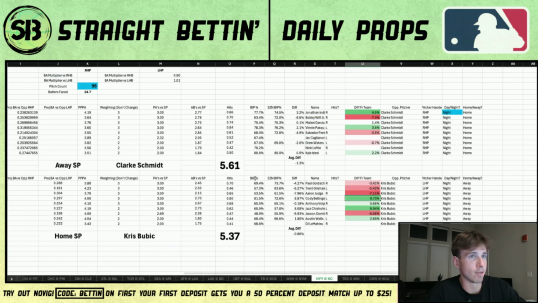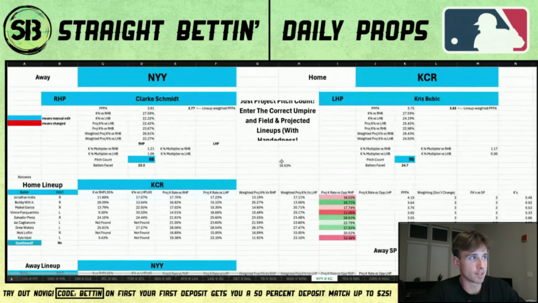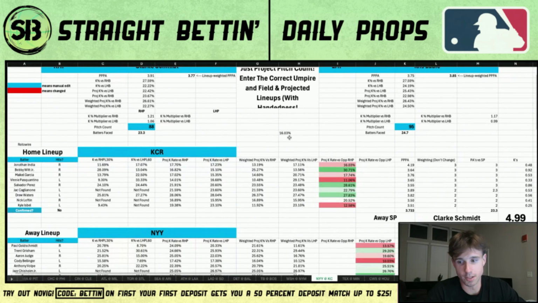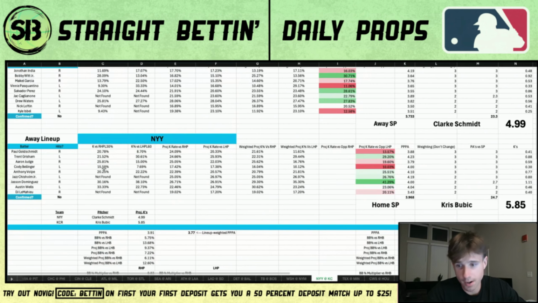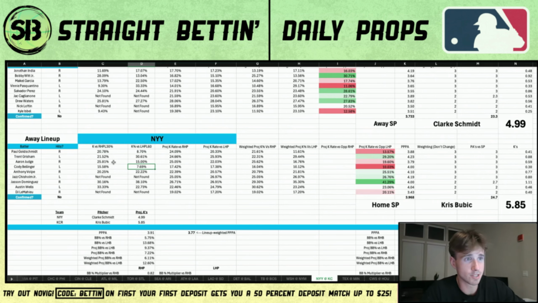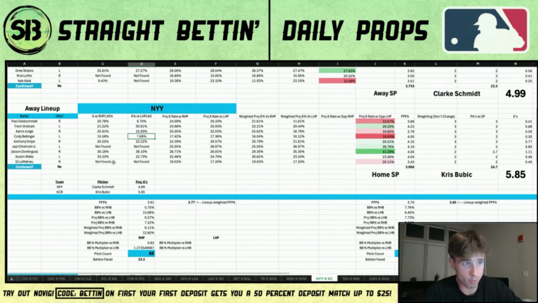So yeah, if we go down here, he's going up against lefty Chris Bubic. Cody Bellinger is right here. As we can see, his strikeout rate against left-handed pitching, over the last 60 days, which is basically the entire year, is 7.69% against lefties. So obviously, if you're not going to strike out, you're going to put the ball in play, right? And that's what you really want at the end of the day for hitter props. I mean, just give yourself a chance. Put the damn ball in play, right? Even with the walks, right?